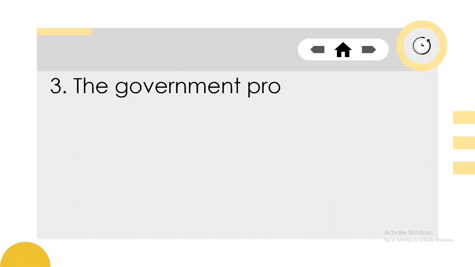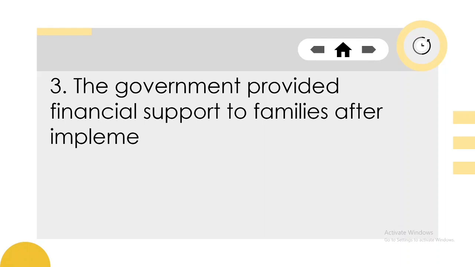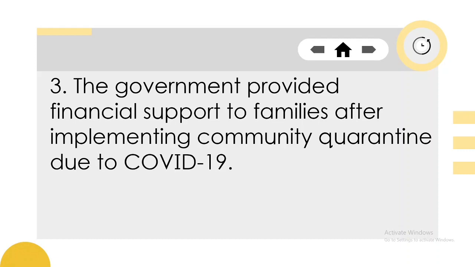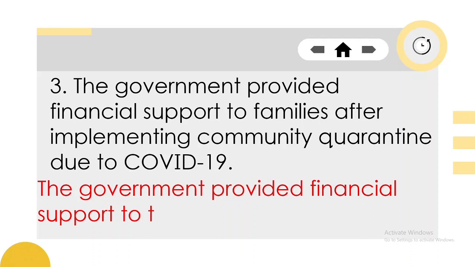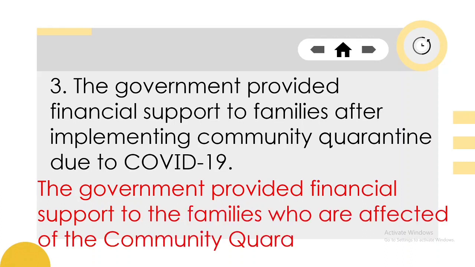Number 3. The government provided financial support to families after implementing community quarantine due to the COVID-19. The problem here is implementing community quarantine due to COVID-19, whereas the people cannot go to work. So, the solution here is the government provided financial support to the families who are affected by the community quarantine.